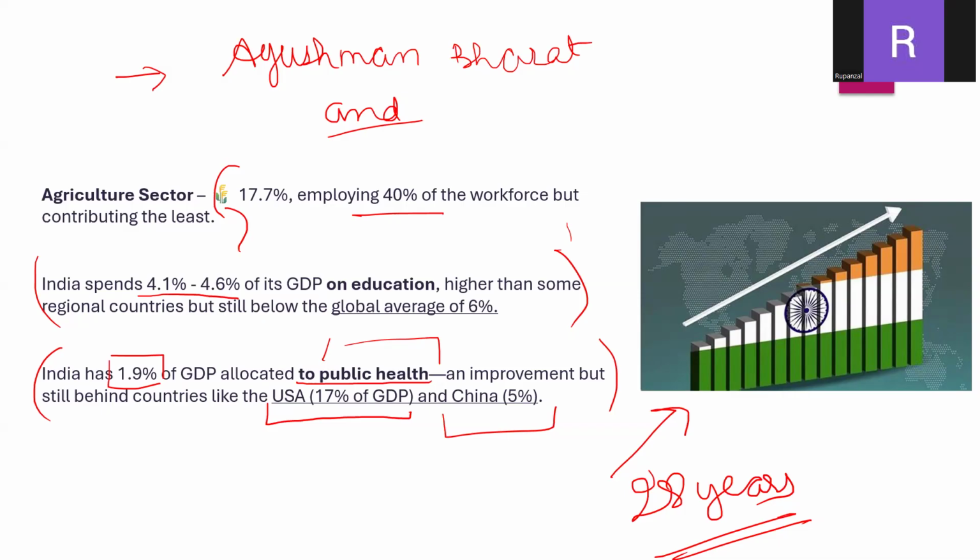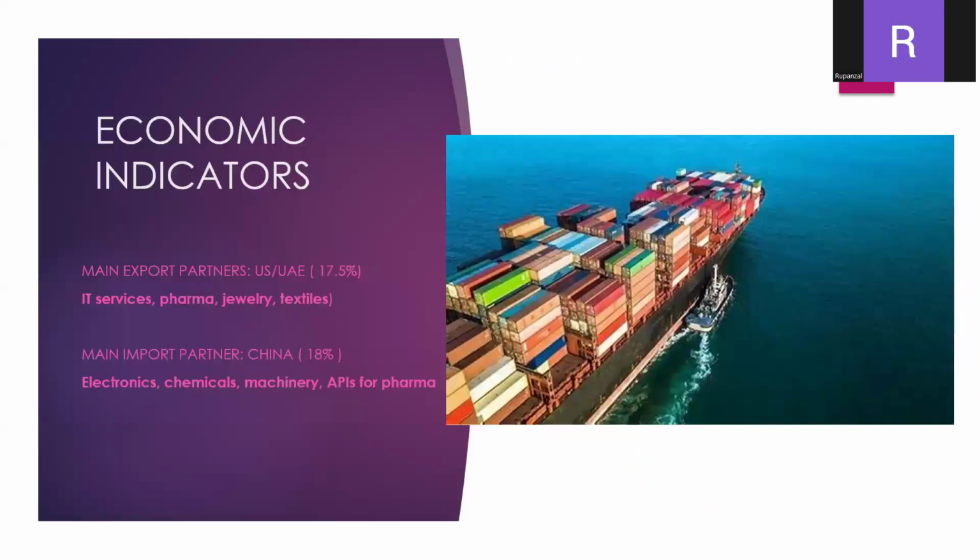So the investment in health is also very crucial for India to become a Viksit Bharat by 2047. So these are the important stats. So let's see some economic indicators, like our main export or import partners.